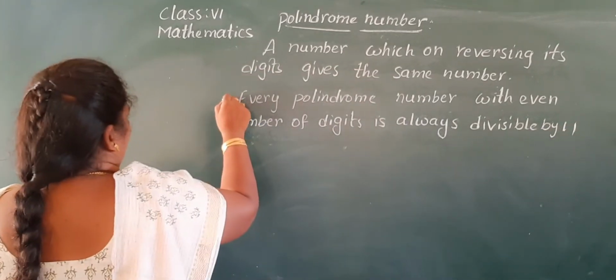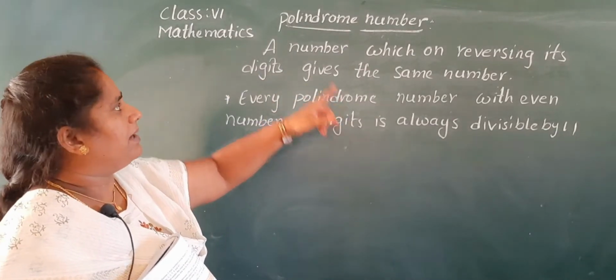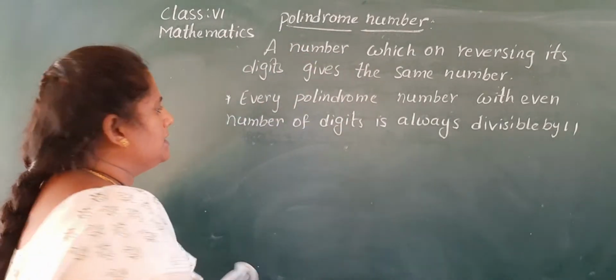Write along with me, children. Okay, this is one point. A number which on reversing its digits gives the same number is called a palindrome number.